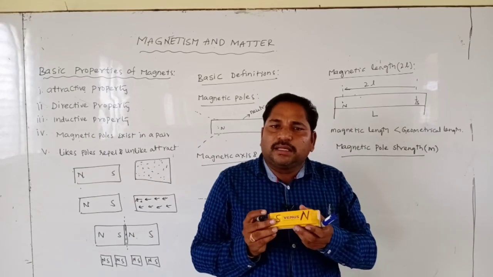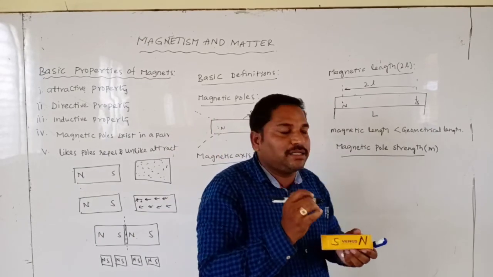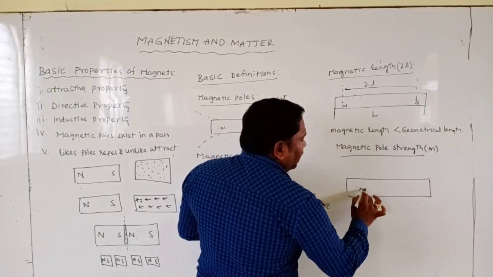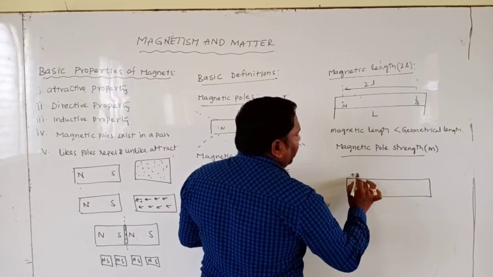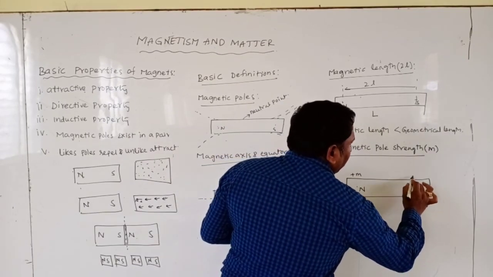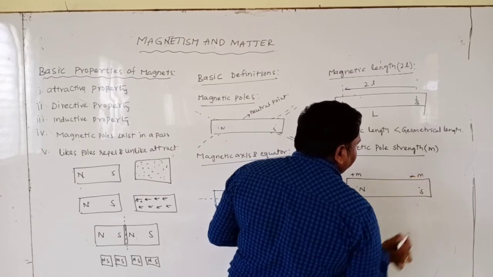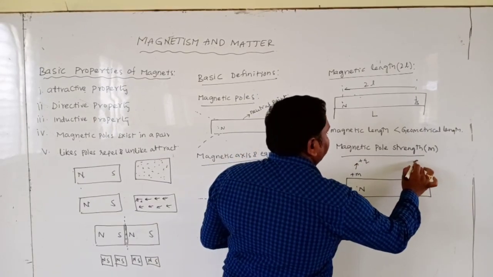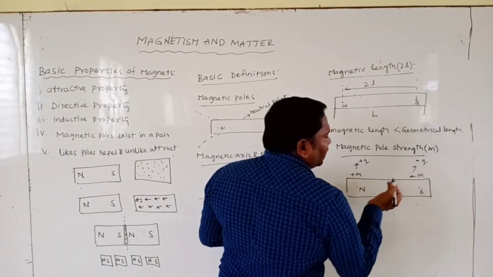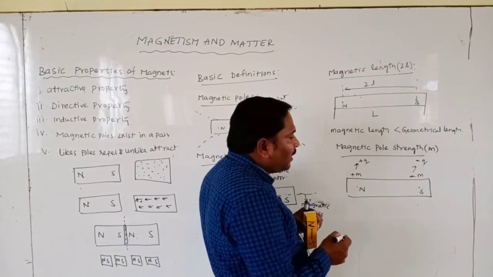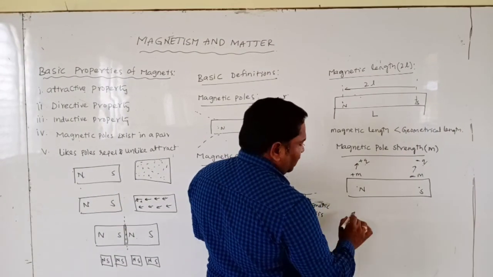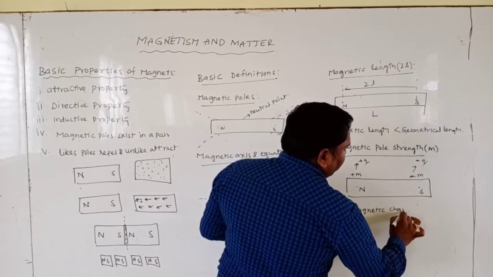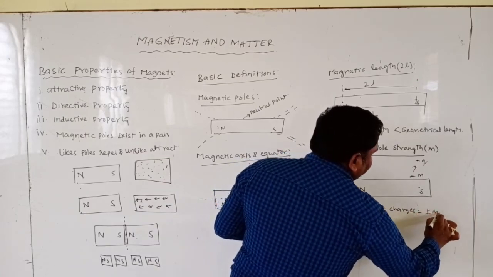Here, like positive charge and negative charge, we indicate north pole strength as plus m, and south pole strength as minus m. Like plus q and minus q, which are the electrical charges. Now what are the magnetic charges here? Magnetic charges here are plus or minus m.